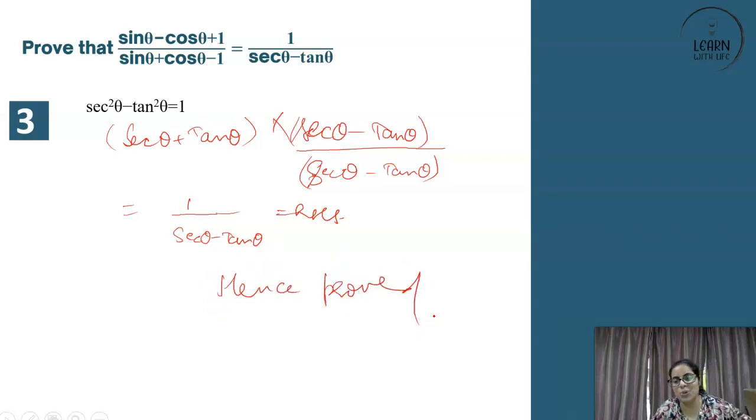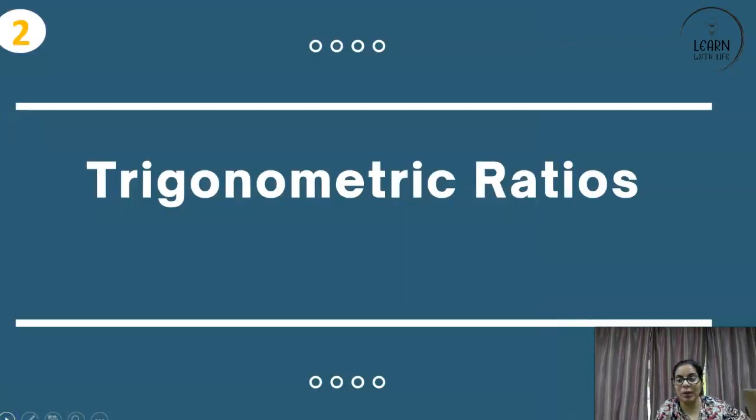While I used to do the questions on trigonometry in my paper, the solution used to be so lengthy that I used to wait till the moment I had to write hence proved, and the moment I wrote hence proved, it was a sense of accomplishment, right? Okay, let's move ahead to trigonometric ratios.